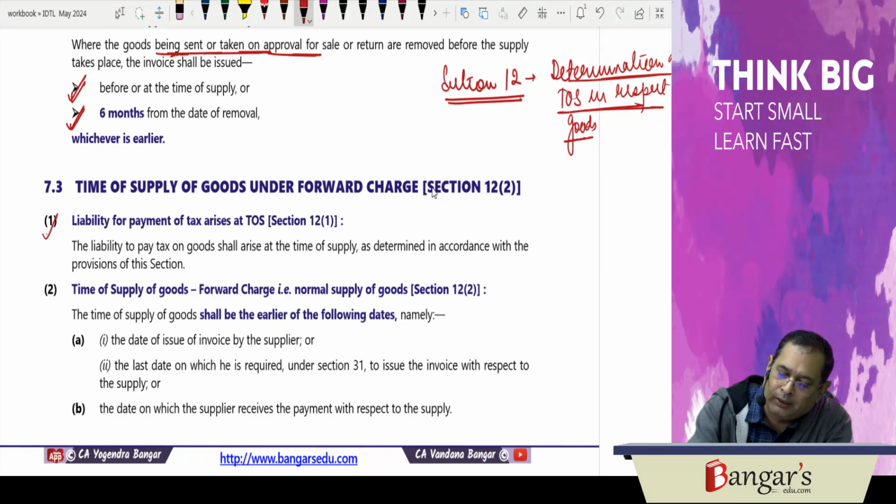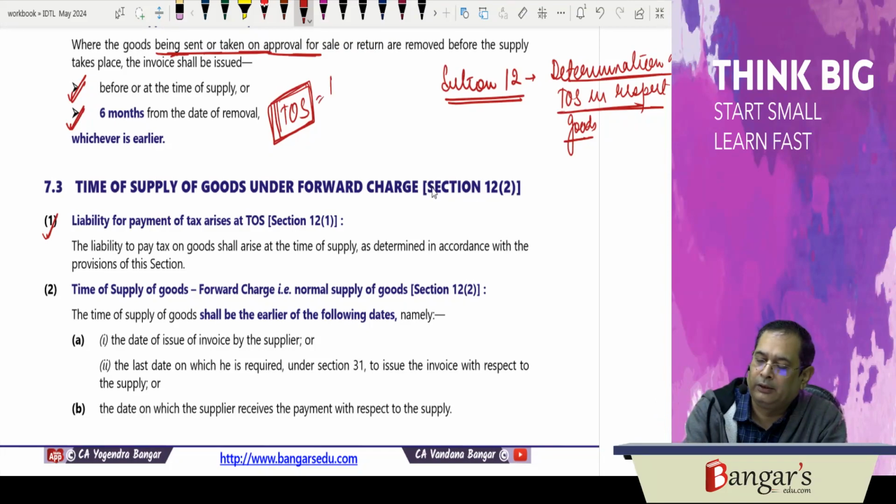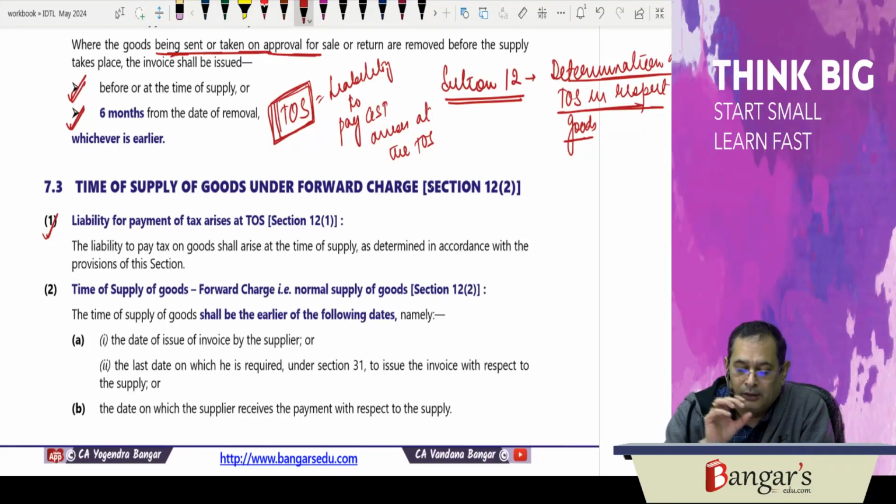So why are we determining time of supply? We are determining time of supply because the liability to pay GST arises at the time of supply. Now, in case the goods are covered under forward charge mechanism, what is forward charge?